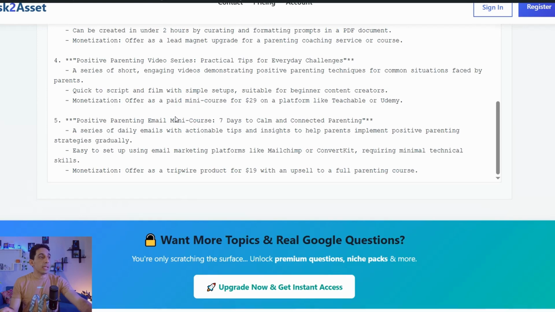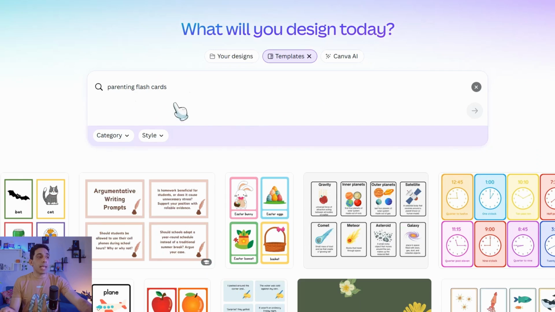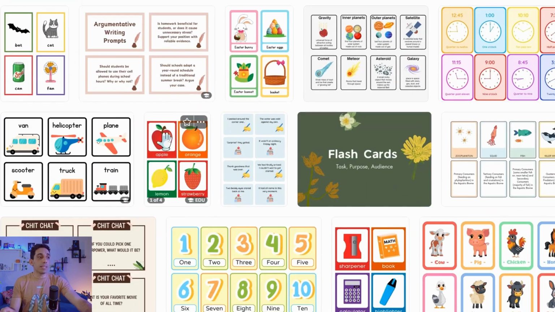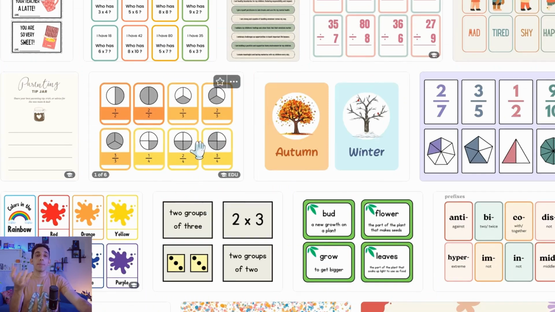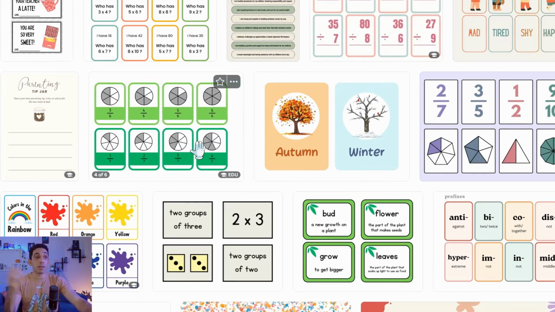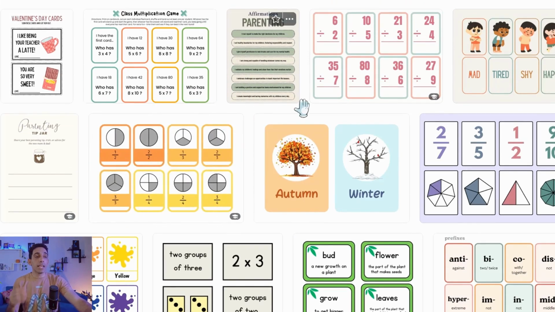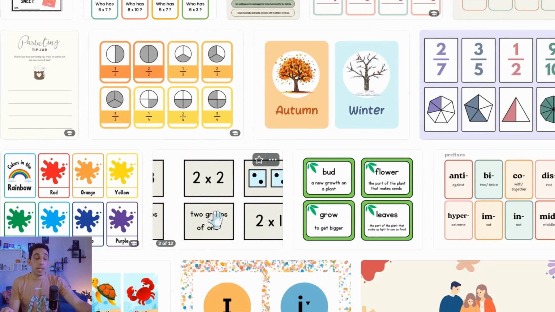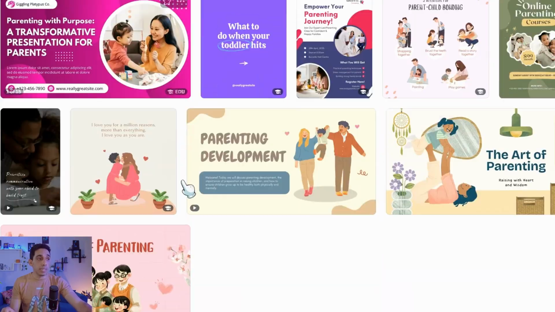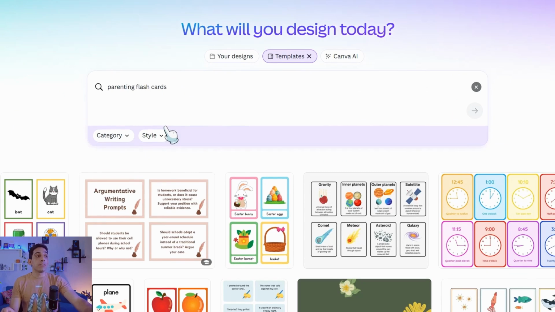Or simply you can head over to canva.com, okay, and look for something like parenting flashcards. Here you can keep it and you can find a wide range of these card styles, and for sure you can get the core message here from ChatGPT, DeepSeek, Grok, and so on, and feed these styles and these affirmation cards or flashcards that align with your own parenting and solves this issue and this problem as you see.